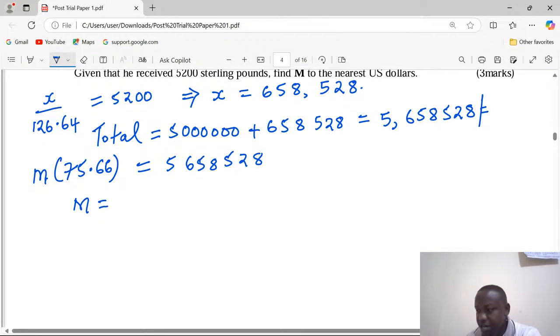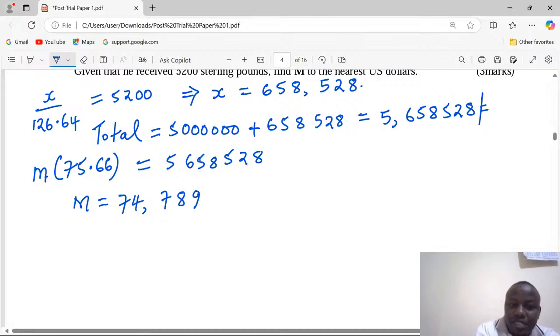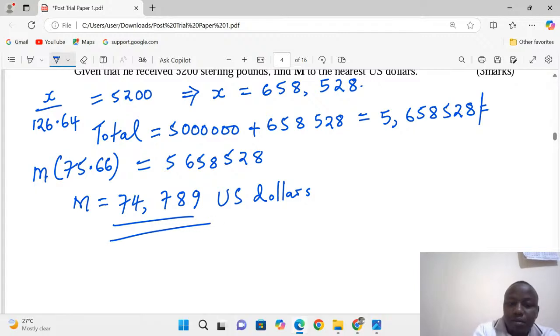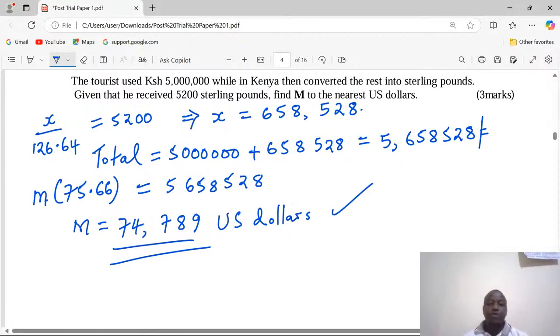And when you divide through, you're going to get 74,789. Remember, we are supposed to give to the nearest US dollar. So that is how you work out such a question.